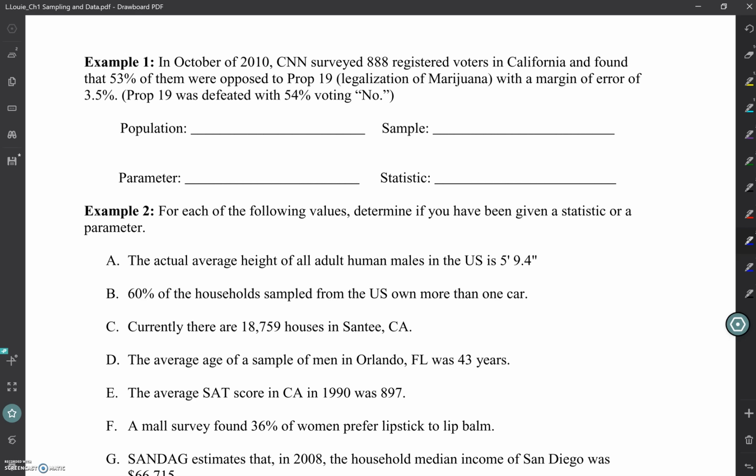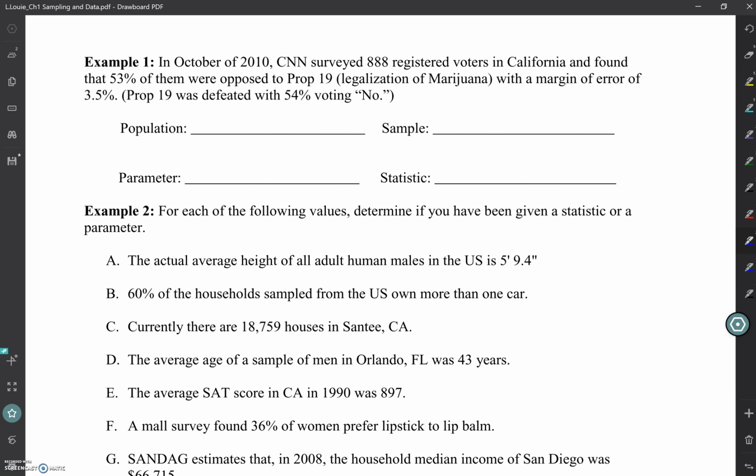All right, so what I want to know is, what is my population sample? What number would be a parameter and what number would be a statistic? So what do we think the population is? 88? Or 888? Is that everybody? It's the registered voters that they surveyed, right?